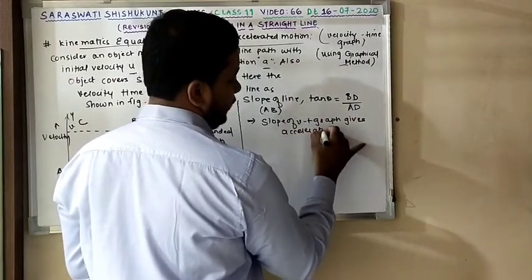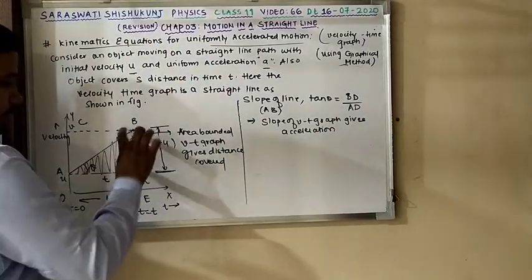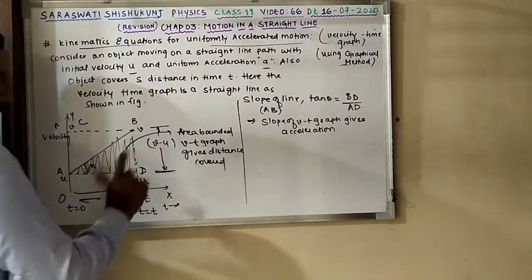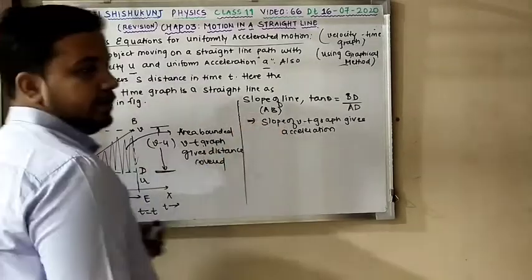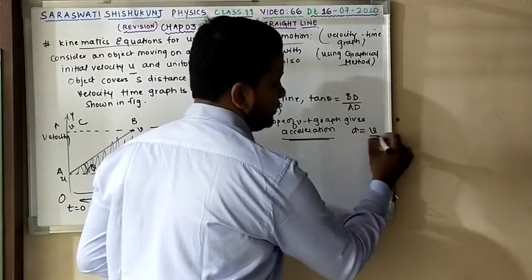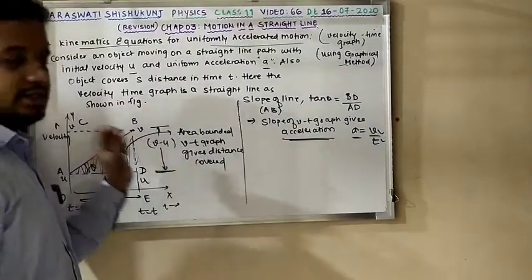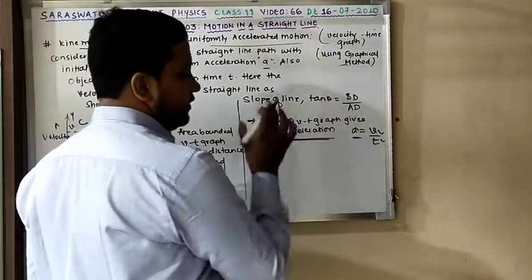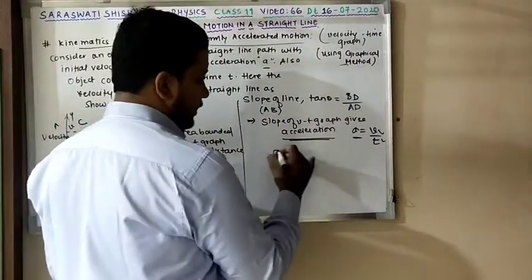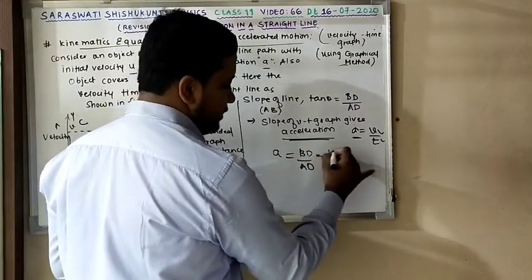How does the slope of the VT graph give the acceleration? I will tell you. Because this is velocity, this is time, and velocity upon time is going to be acceleration. So the V by T ratio gives acceleration, meaning the slope of the straight line of the VT graph gives you acceleration. So this tan theta is nothing but a, that is nothing but BD by AD. BD is v minus u.